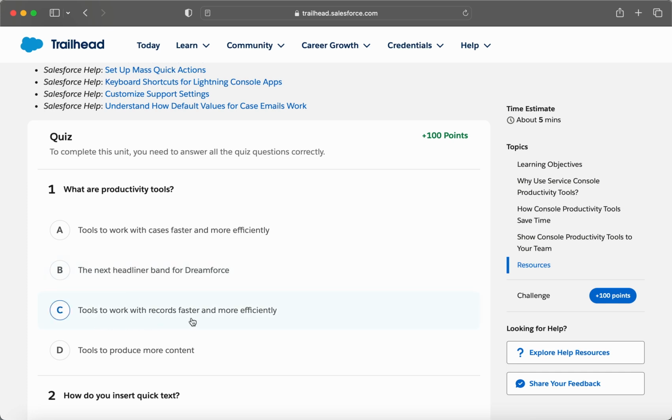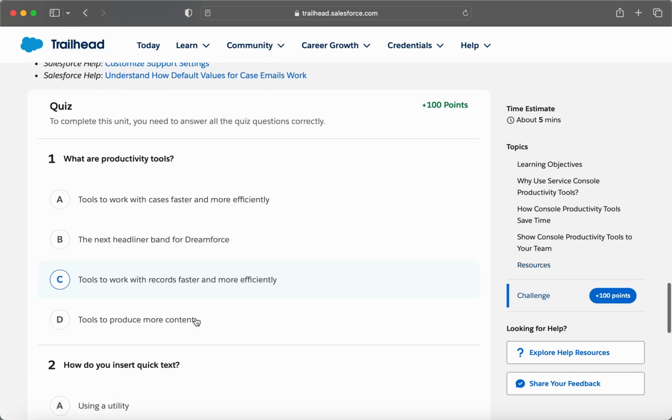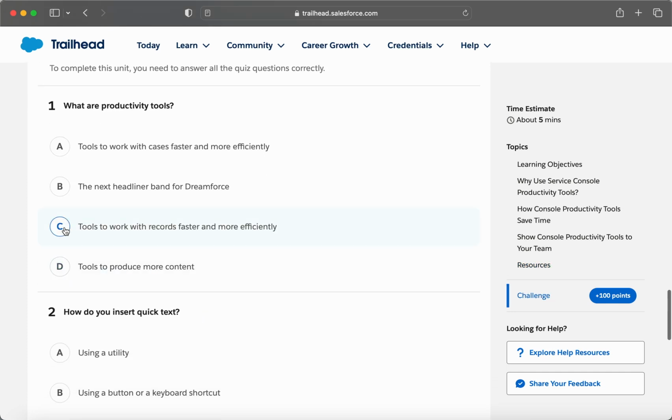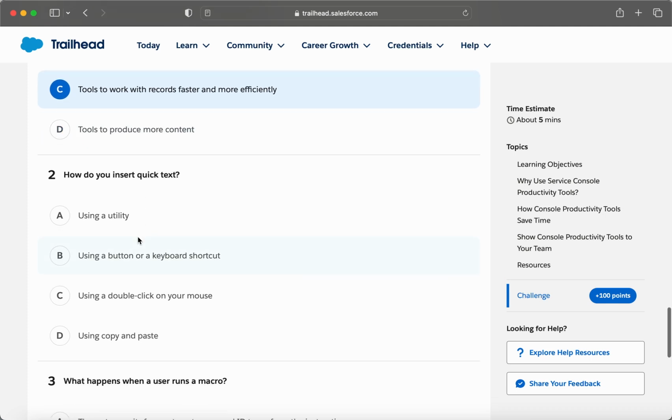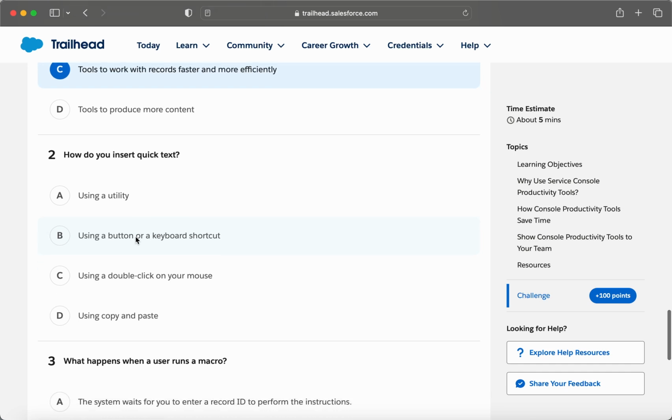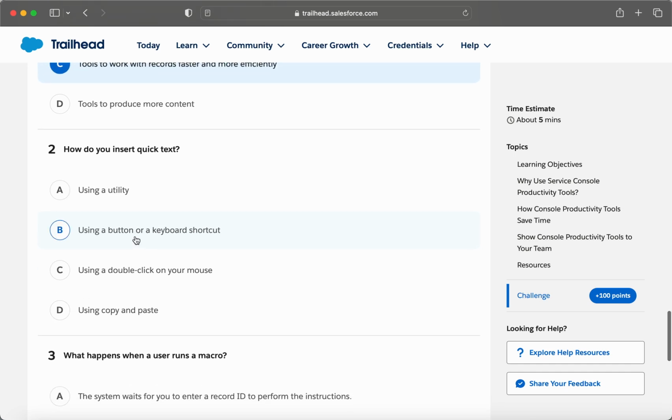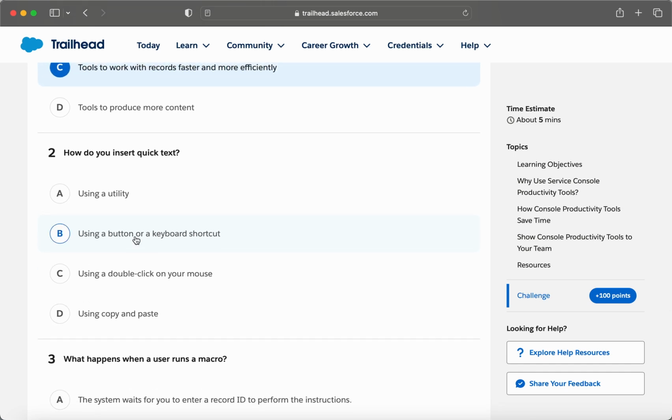Tools to work with records faster and more efficiently. Of course, it's tools to work with records faster and more efficiently. Next one, tools to produce more content. Okay, how do you insert quick text?